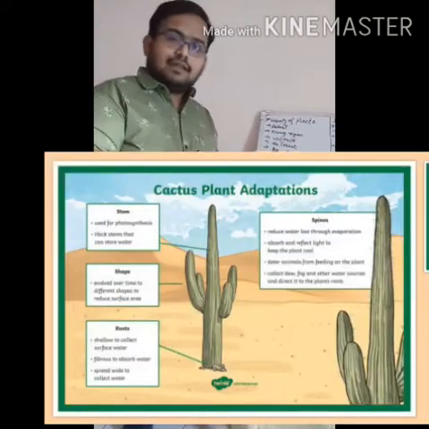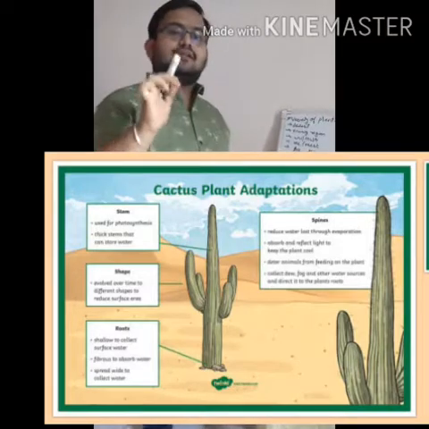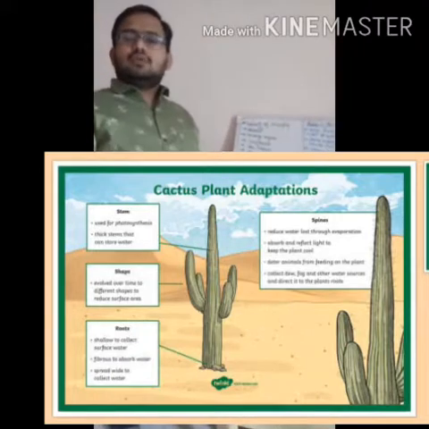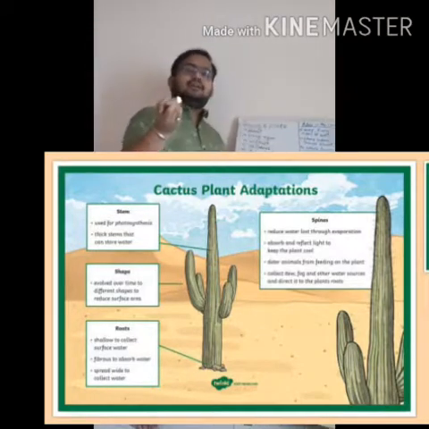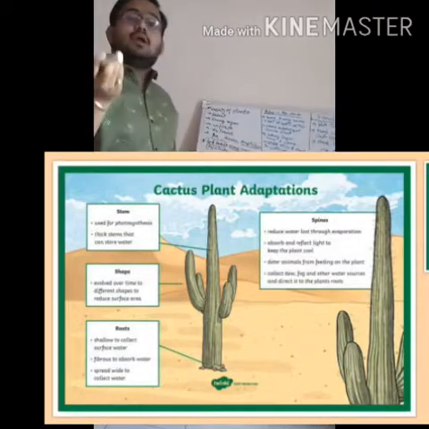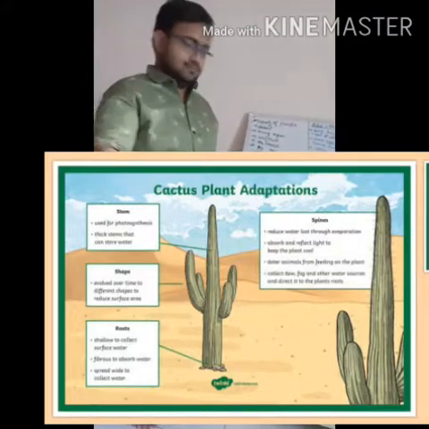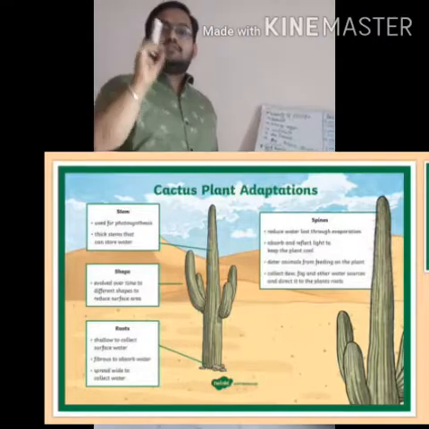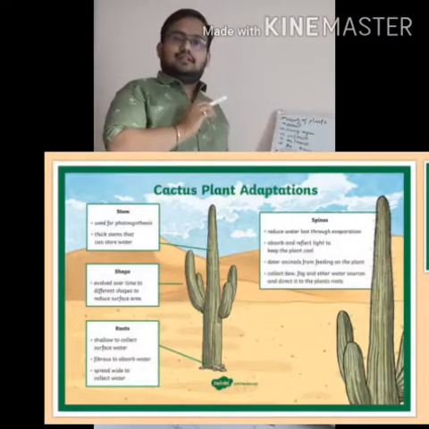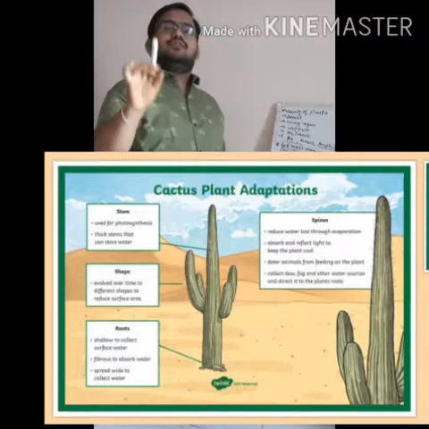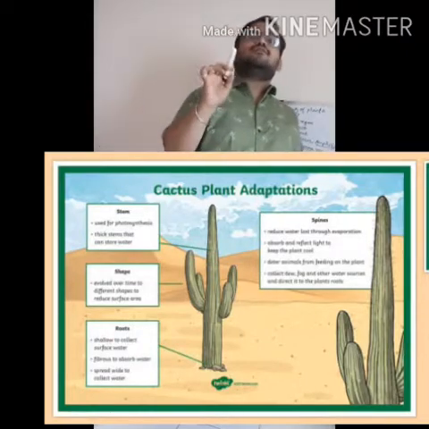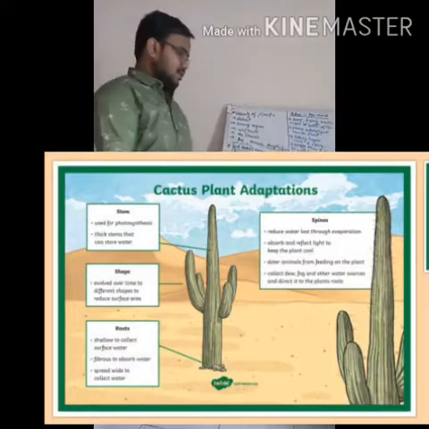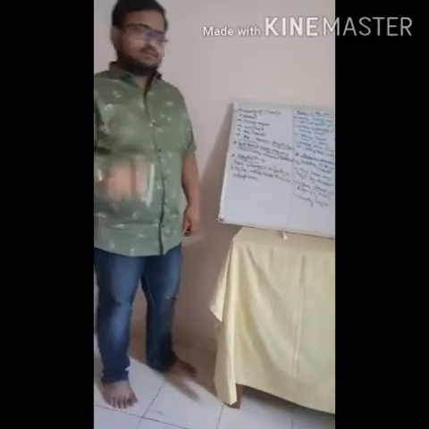Next, adaptation in desert plants. They are either leafless or they have small needle-like leaves which are modified into thorns. Due to that, since there are no leaves, very little water is lost by evaporation. Here all the stem is present and no leaves, so the stem does the work of the leaf in this case. It stores the water and food, and therefore the stem is called fleshy. The stem is fleshy in cactus, in desert plants. And they also have a waxy layer.